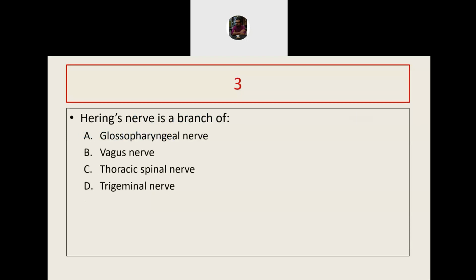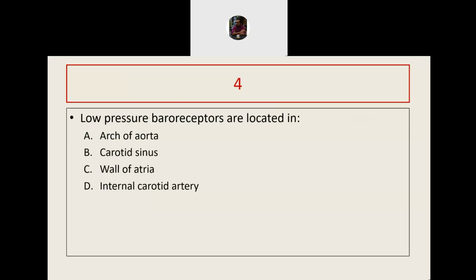Hering's nerve is a branch of which nerve? Wonderful. It is a branch of the glossopharyngeal nerve. Low pressure baroreceptors are located in which part?